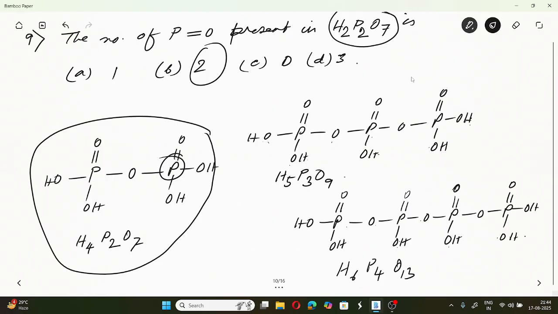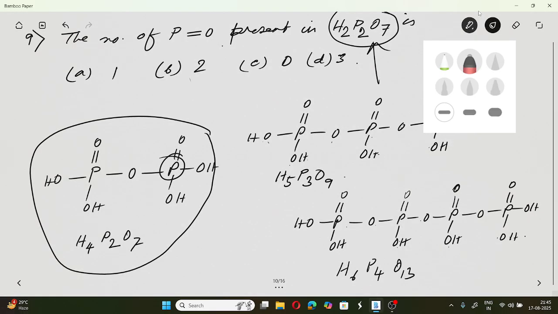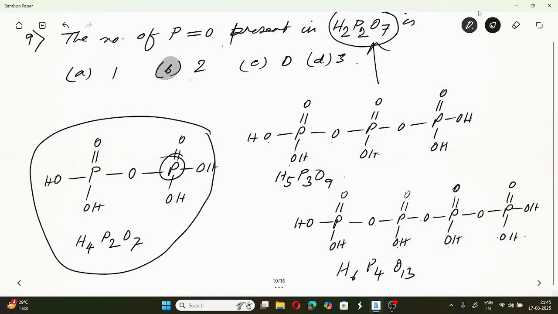Otherwise it is H2P2O7. If it is H2P2O7, then the number of P=O double bonds is quite okay. Then it should be 2. There was a typographic error from my part in this question, so that's why the problem came. So this is the answer.